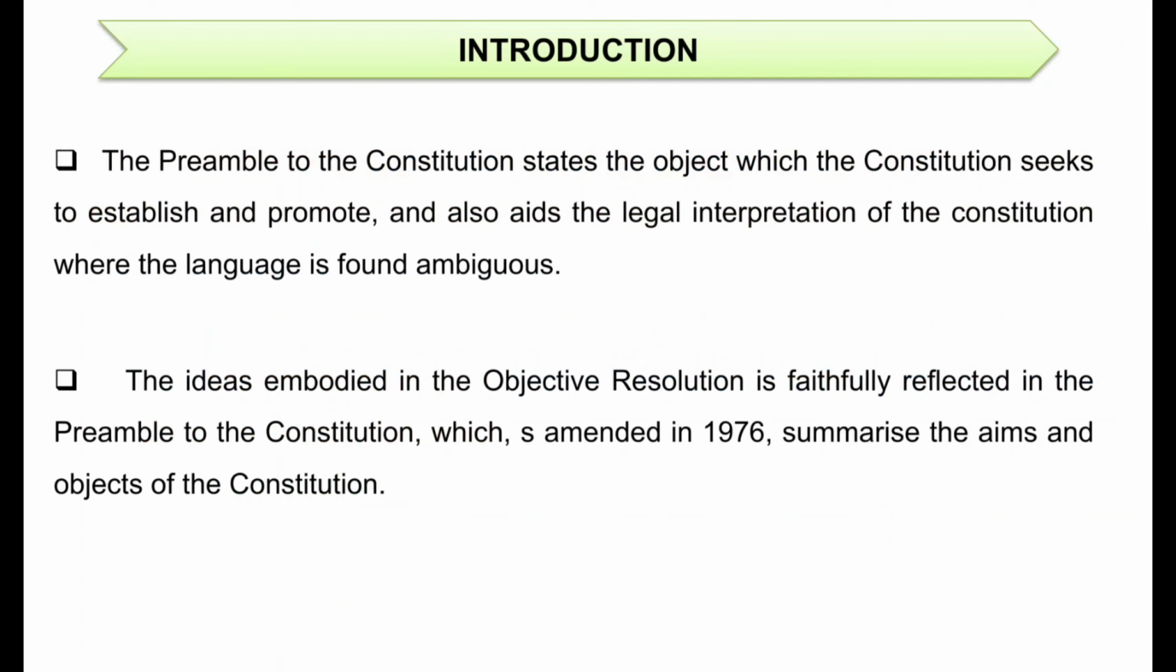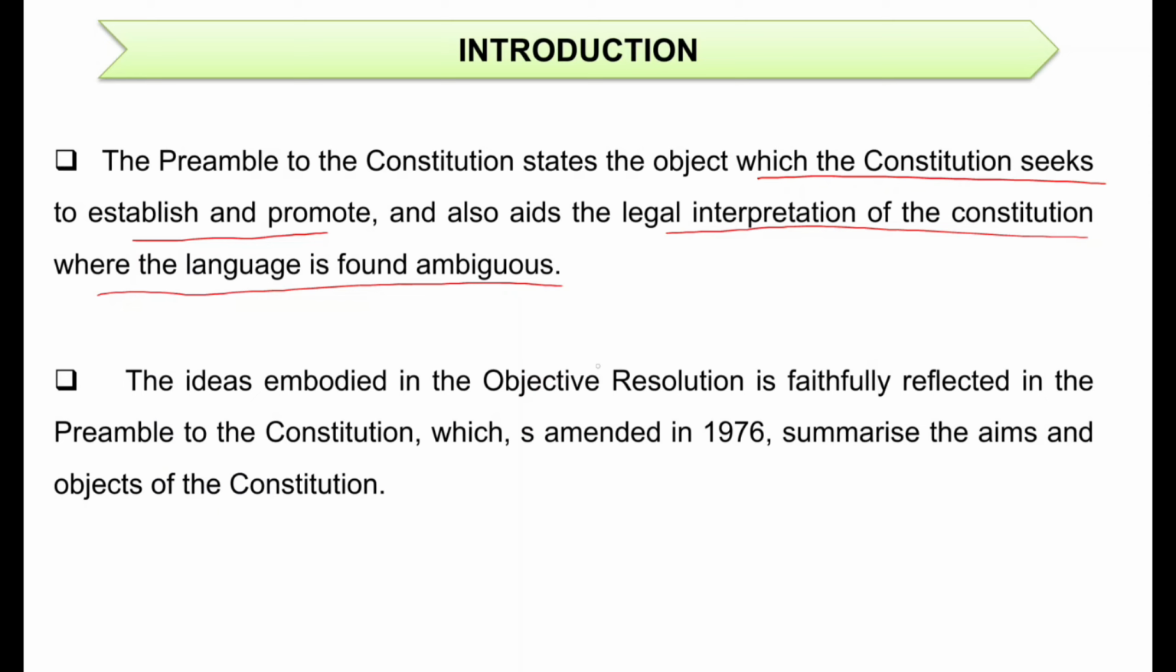First of all, what you need to understand is that the preamble is a written document which is included in the beginning of the Constitution. All right. The preamble of the Constitution states the object which the Constitution seeks to establish and promote, and also aids the legal interpretation of the Constitution where the language is found ambiguous. So basically, the preamble provides an objective to the Constitution so that the Constitution can take help whenever it is needed.